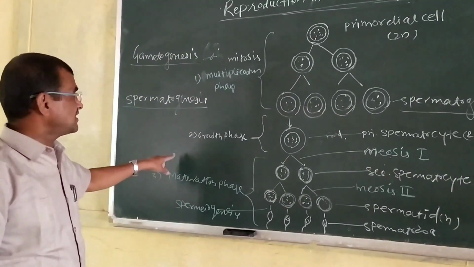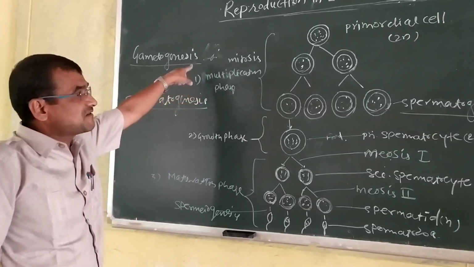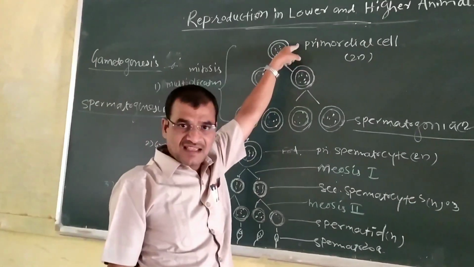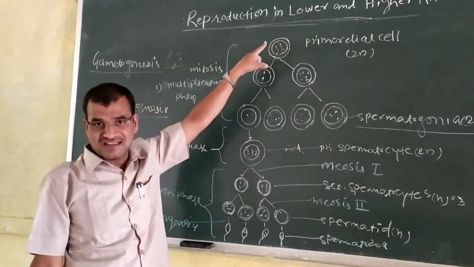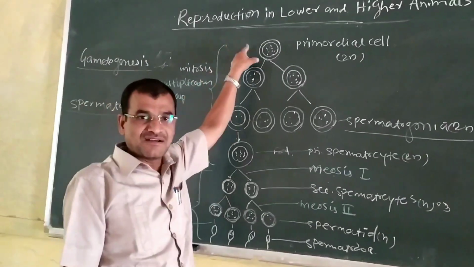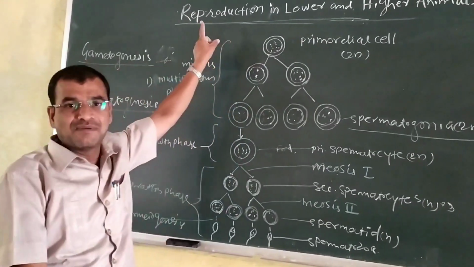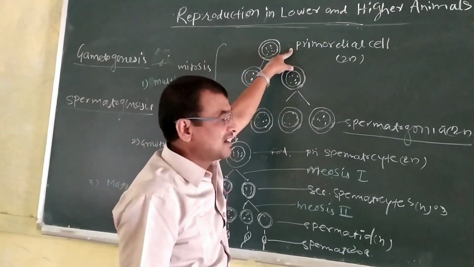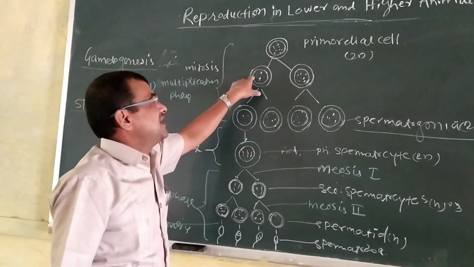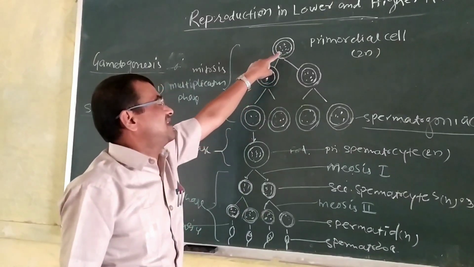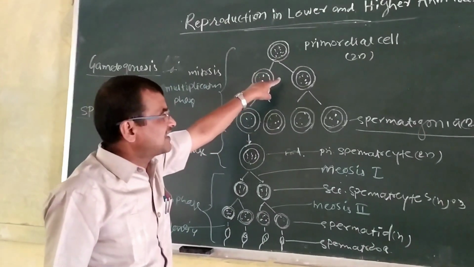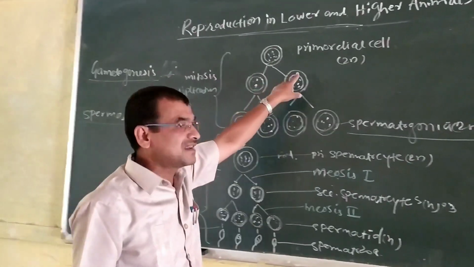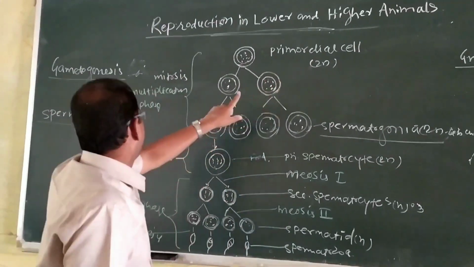In the first phase, the multiplication phase, the primordial cell from the germinal epithelium undergoes mitosis. Mitosis means equal division, and one primordial cell divides into two equal-sized primordial cells, which also contain the diploid number of chromosomes.